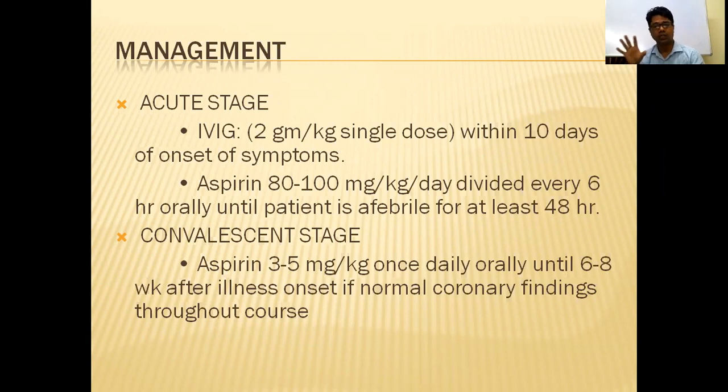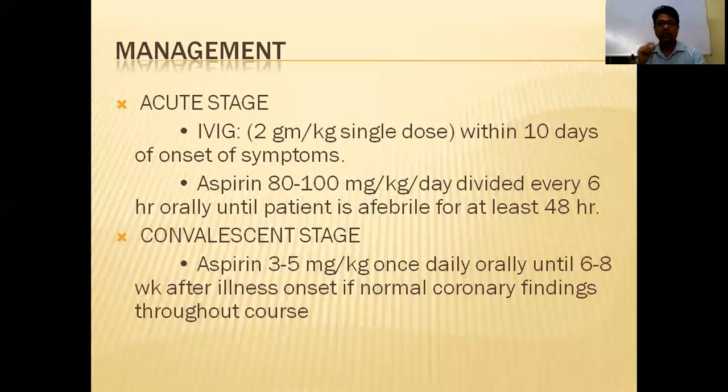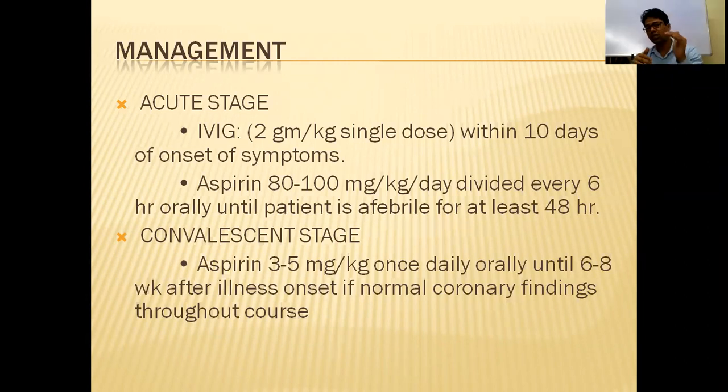You have to give it in the first 10 to 12 hours. Then you start aspirin. This is the anti-inflammatory dose, 80 to 100 milligram per kg. So these two things you have to start immediately once you have diagnosed, and it is best within 10 days of diagnosis. So in the acute stage, you have to start IVIG and aspirin.